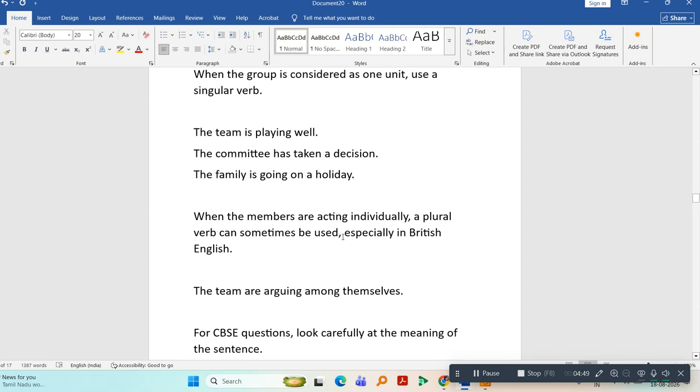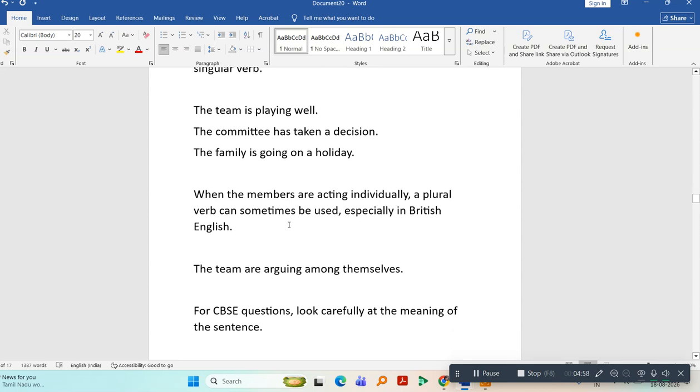When the members are acting individually, a plural verb can sometimes be used, especially in British English. The team are arguing among themselves.